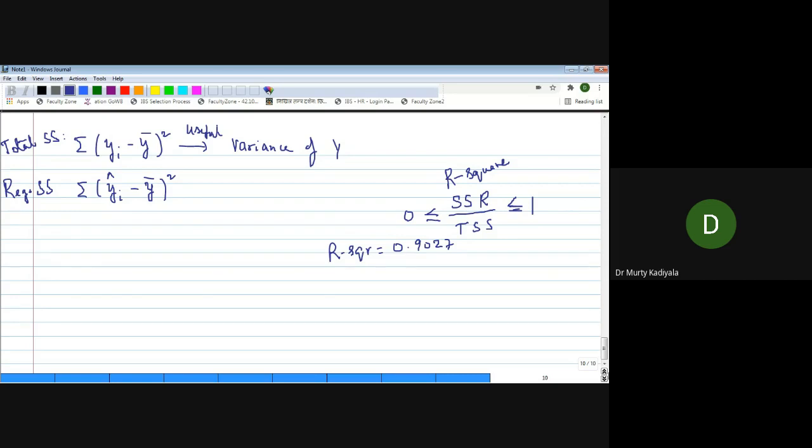When R square equals 1, you say that the regression model is perfect, isn't it? Yes, sir. So if R square is nearer to 1 or close to 1, you say that the regression model is perfect. Is it right? Yes, sir.